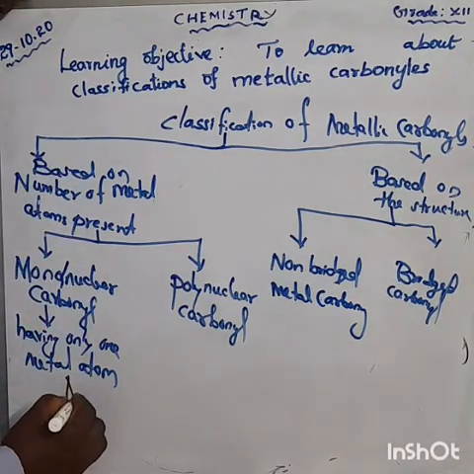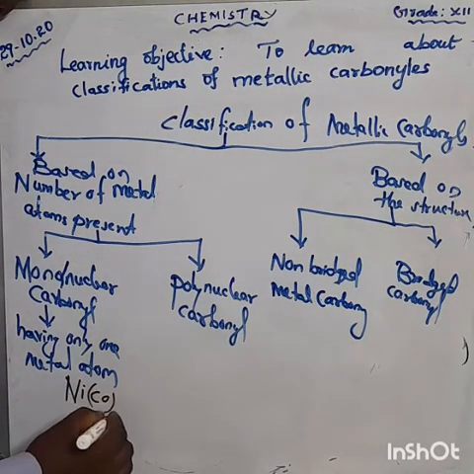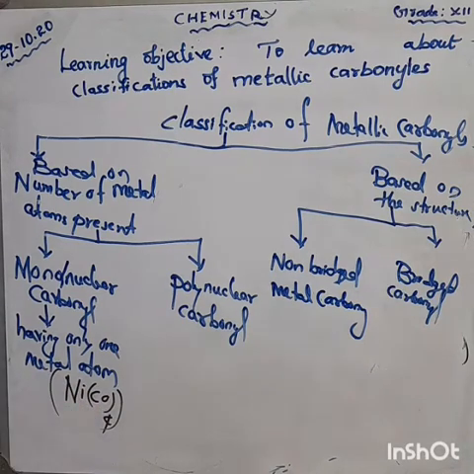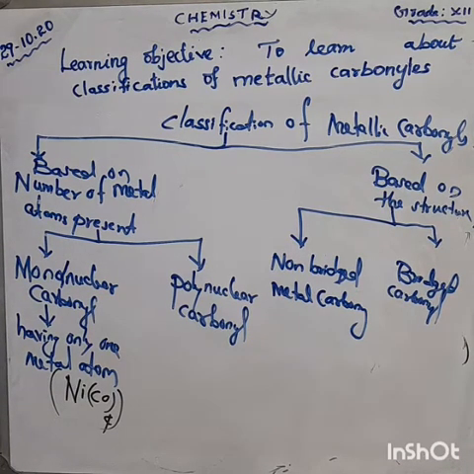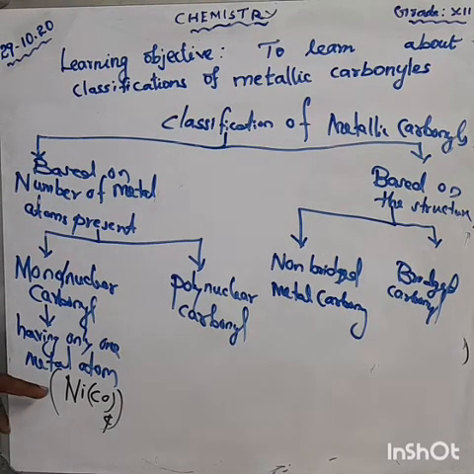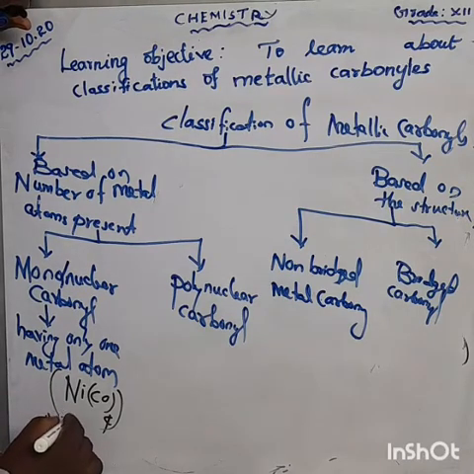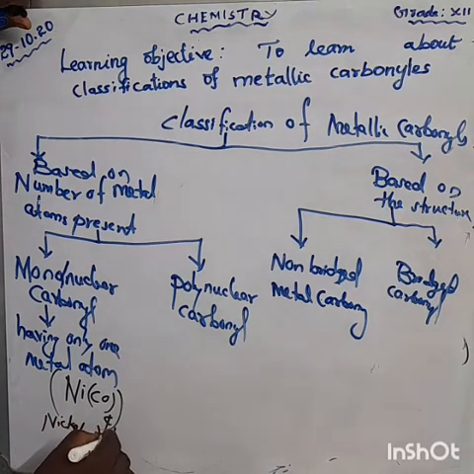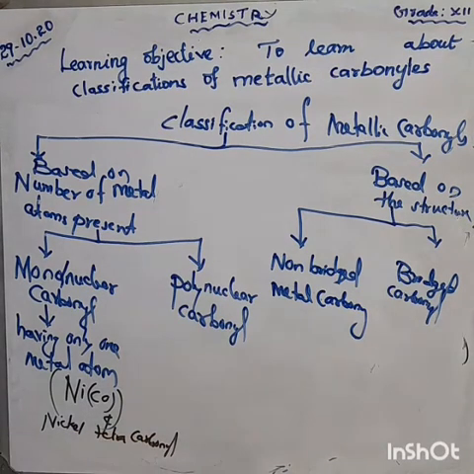That is nickel carbonyl, nickel tetracarbonyl. Why are we using tetracarbonyl? Because there are 4 carbon monoxide ligands, so 4 means tetra. Am I right? 1 means mono, 2 means di, 3 means tri, and 4 means tetra. What's the name of this compound? Nickel tetracarbonyl.